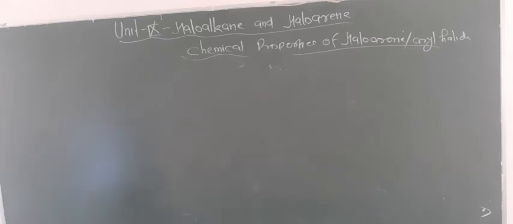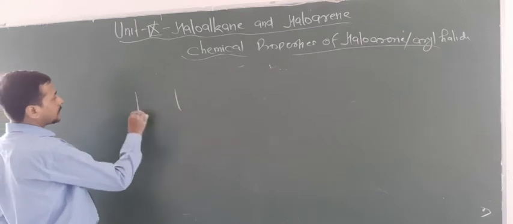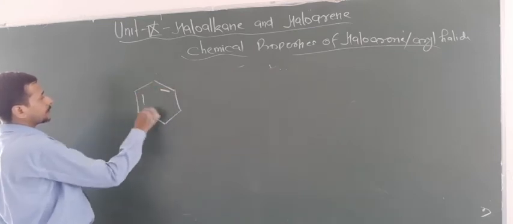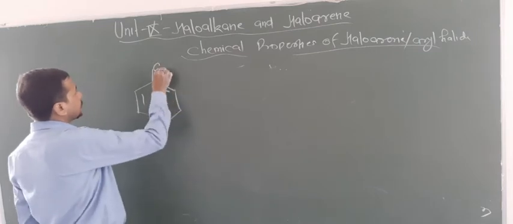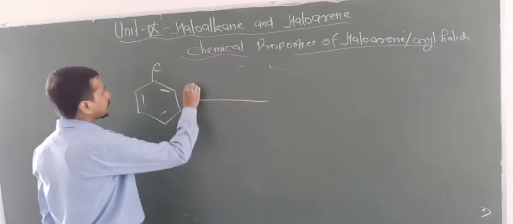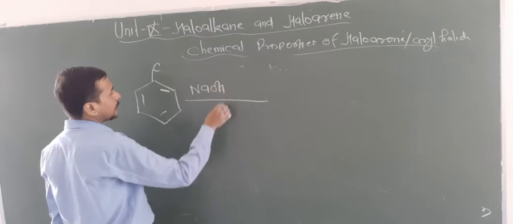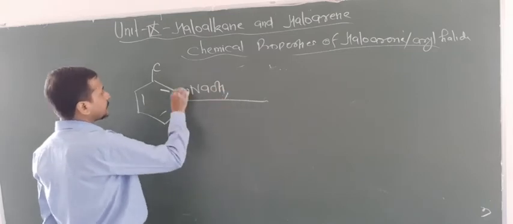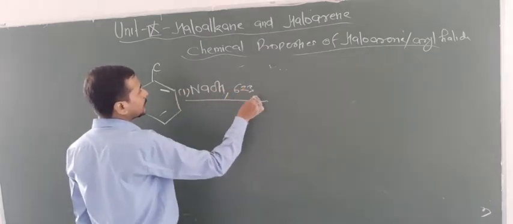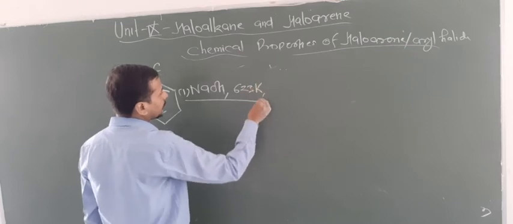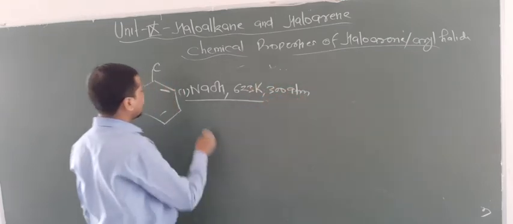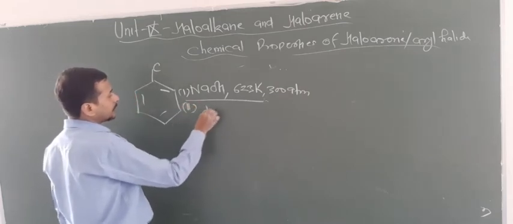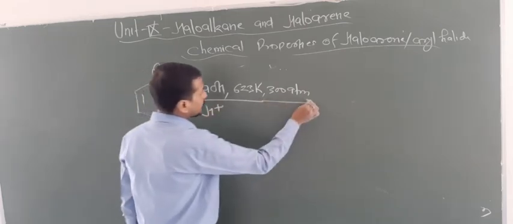So now look here, what are the drastic conditions? Chlorobenzene when reacted with NaOH, basically 6 to 8%, at 623 Kelvin temperature and 300 atm pressure, and secondly it is acidified.